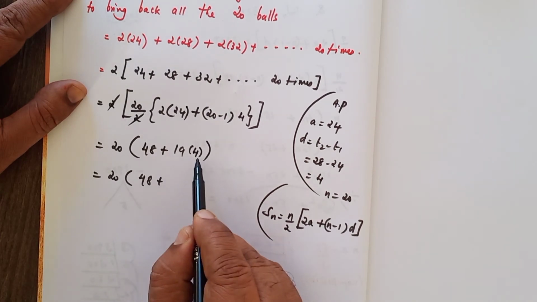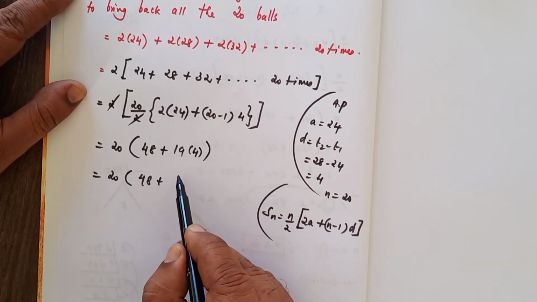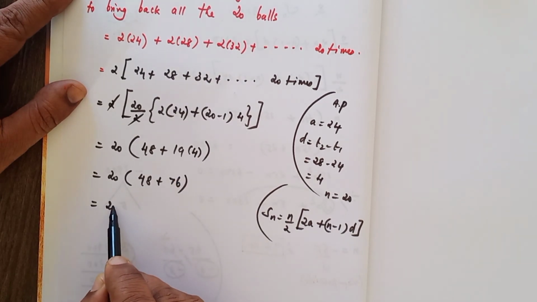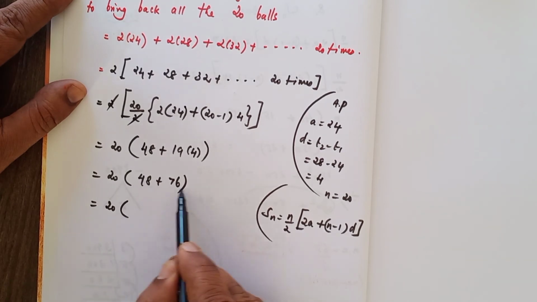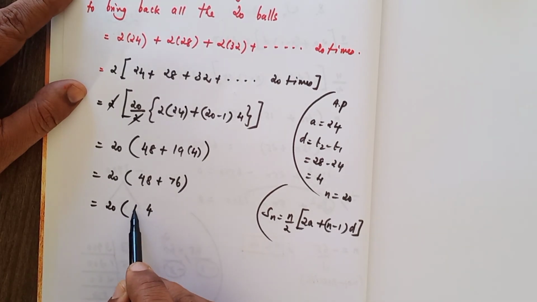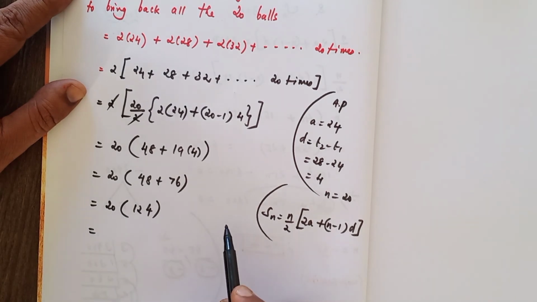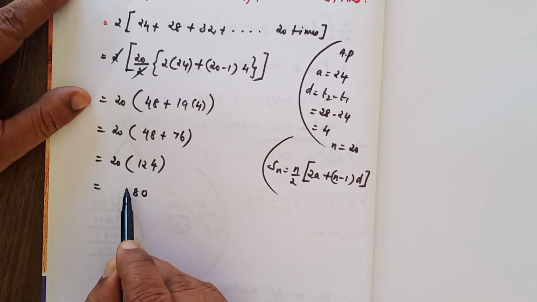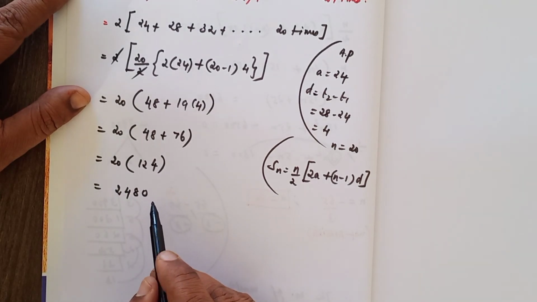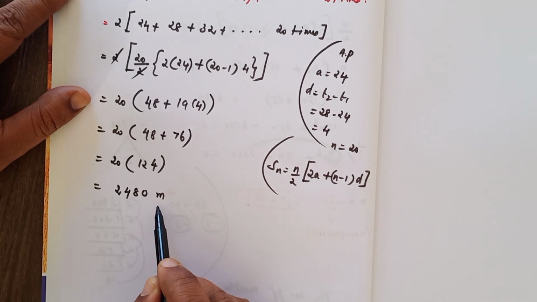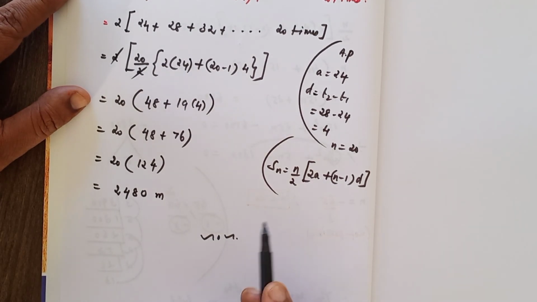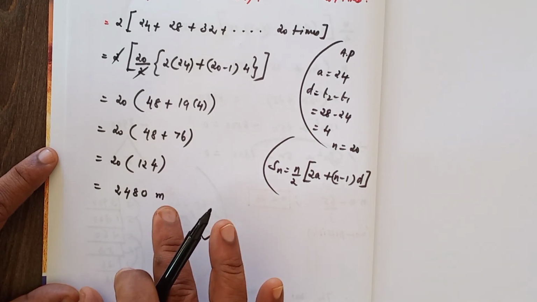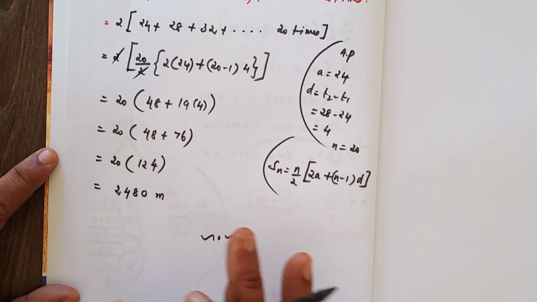That is equal to 20 into 48 plus 19 into 4, that is 76. Adding, we get 124. 124 into 20 is equal to 2480. The unit is meters. So 2480 meters to be travelled by the contestant to bring back all the 20 balls to the starting point.